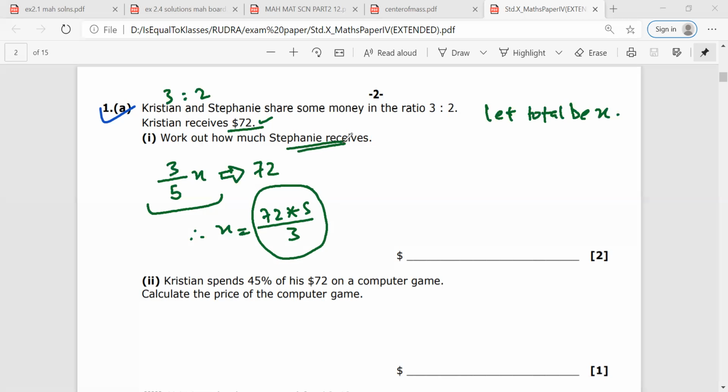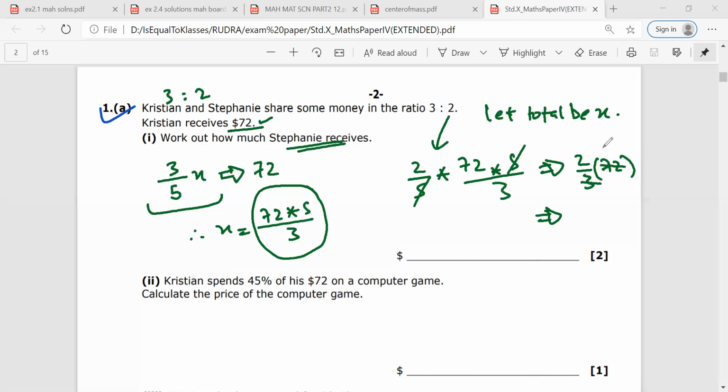And how much would Stephanie receive? She would receive 2/5 of 72 into 5 by 3, where the 5 and 5 would cancel. So 2 by 3 of 72. Any doubt? No, sir. And if you calculate this, it will be equal to 3 times 24, which is $48. So this is how you can do the ratio questions.